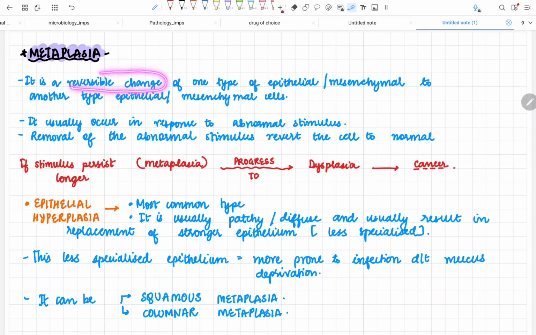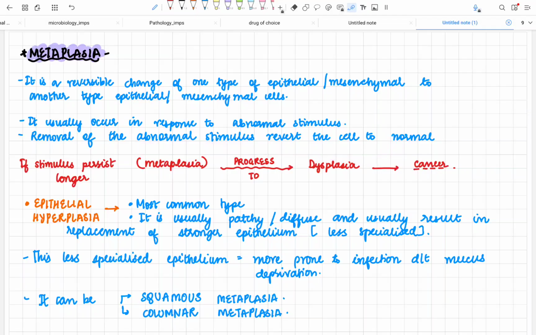So whenever there is a reversible change where one type of epithelium or mesenchymal cell changes to another type, it is called metaplasia. It usually occurs in response to an abnormal stimulus, as we all know, and removal of the abnormal stimulus will revert the cell to normal. Since it is a reversible change, the cell will go back to its normal type.